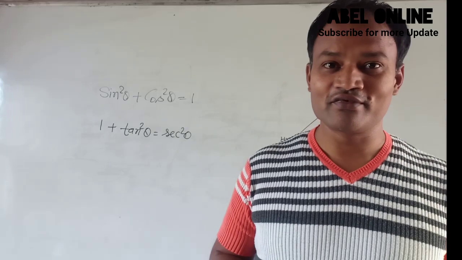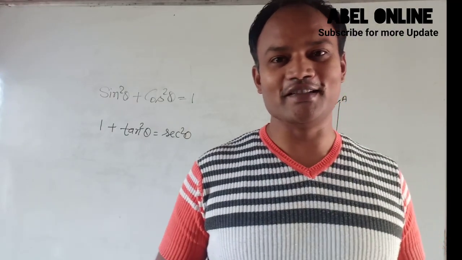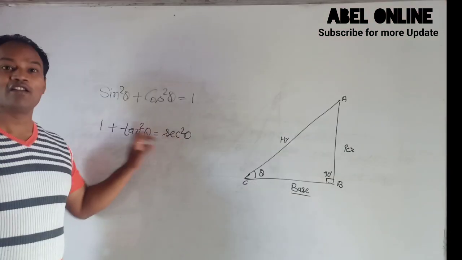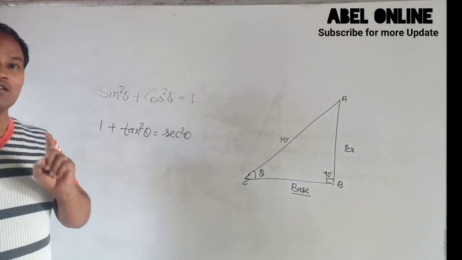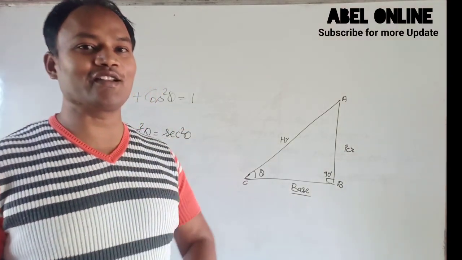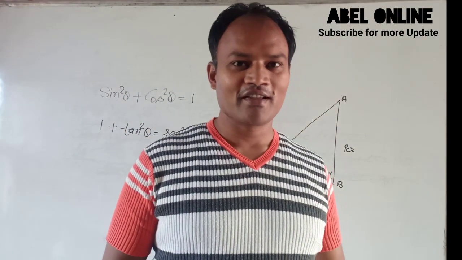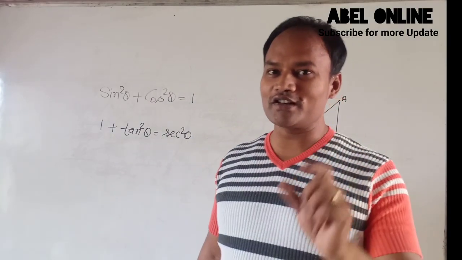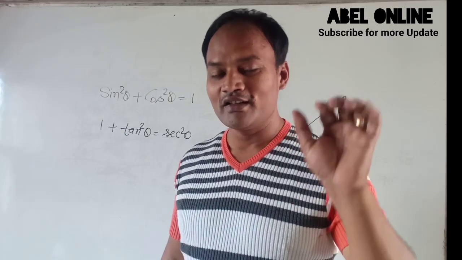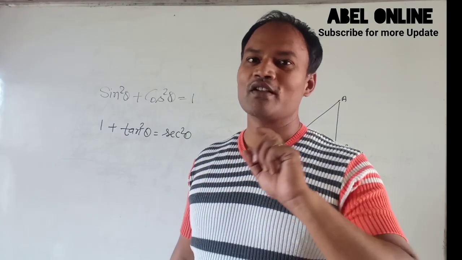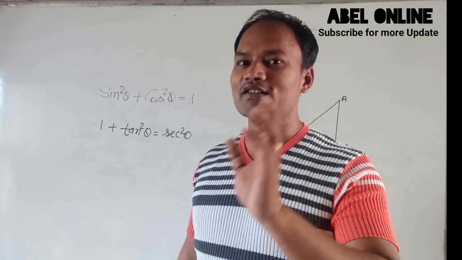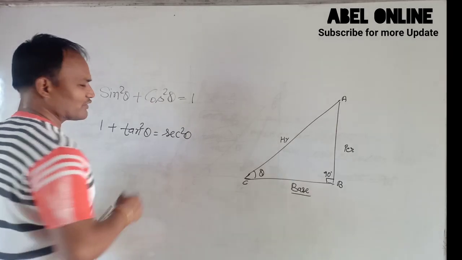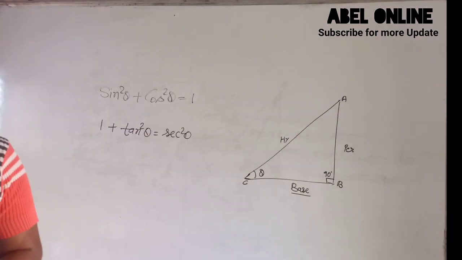What is the trick? एक टन से क्या होगा? So we can say एक टन से क्या होगा, means 1 plus tan square theta equal sec square theta. Remember: 1 plus tan square theta equal sec square theta. If you don't understand the sound, then please skip the video and watch again.